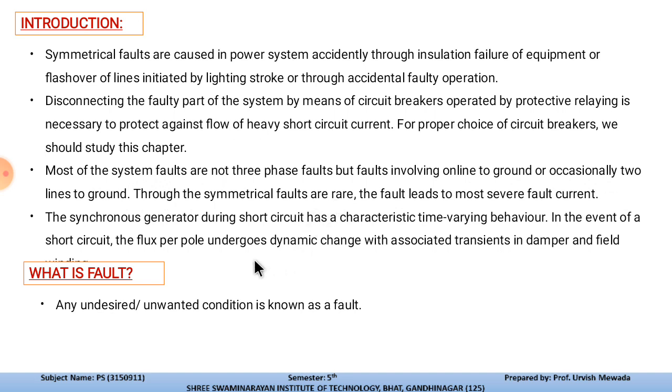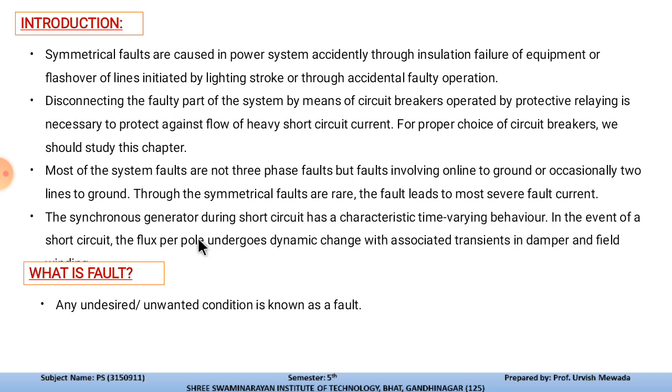The synchronous generator during a short circuit has a characteristic time-varying behavior, because whenever such a fault occurs while the generator is delivering power, the generator will get heavily loaded and then suddenly become unloaded, which can harm the synchronous machine.